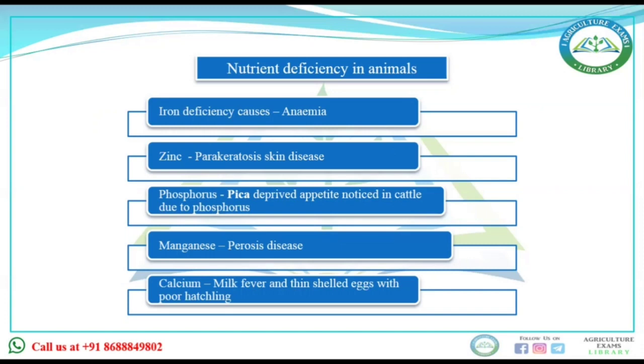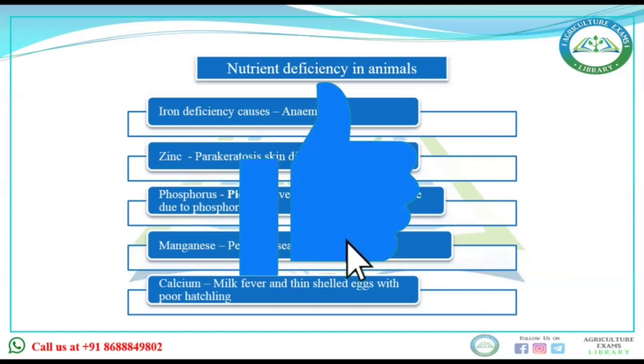Now, you have seen the options. The first one was that due to deficiency of calcium there is milk fever, so according to our question, the answer will be calcium. If you want a detailed explanation of these diseases, like anemia, the deficiency diseases of phosphorus, zinc, perosis, or milk fever, it is already given in our pre-recorded video. You can visit our website, where every course is available. You can study from there.